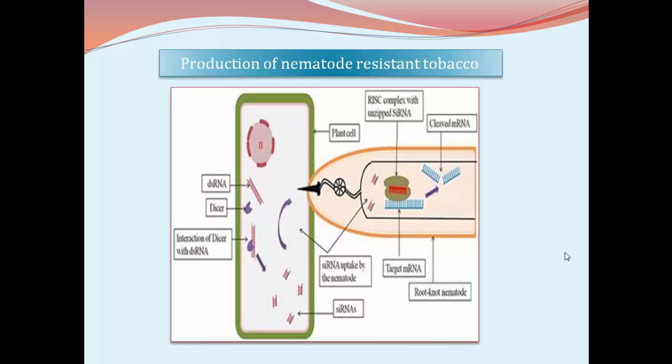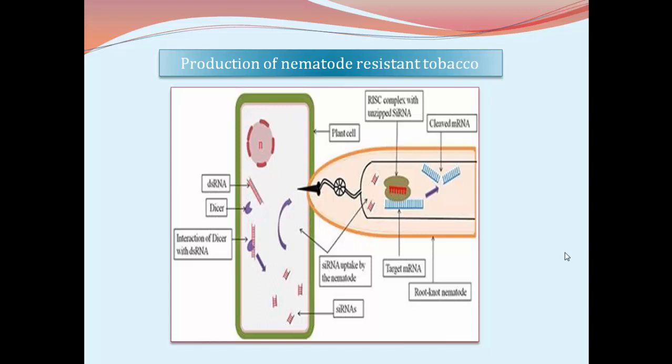One more example is the production of nematode resistant tobacco, and the nematode infecting the tobacco is Meloidogyne incognita. To develop nematode resistant tobacco, a double-stranded RNA molecule is introduced into the tobacco cell, and this is called RNAi, that is RNA interference, which results in silencing of mRNA.